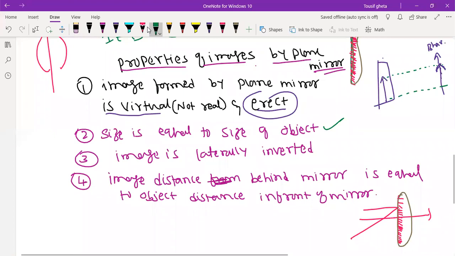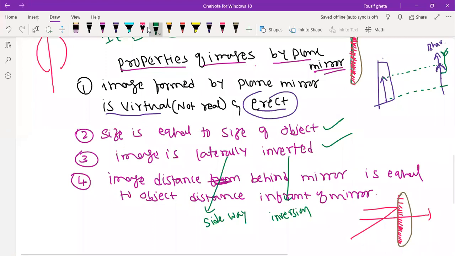Next point: the image is laterally inverted. This is very important. What is the meaning of laterally inverted? Laterally matlab sideways. Inverted matlab inversion, changes, ulta. For example, you are standing in front of a mirror and Bhavna raises her right hand and says hi in the mirror.